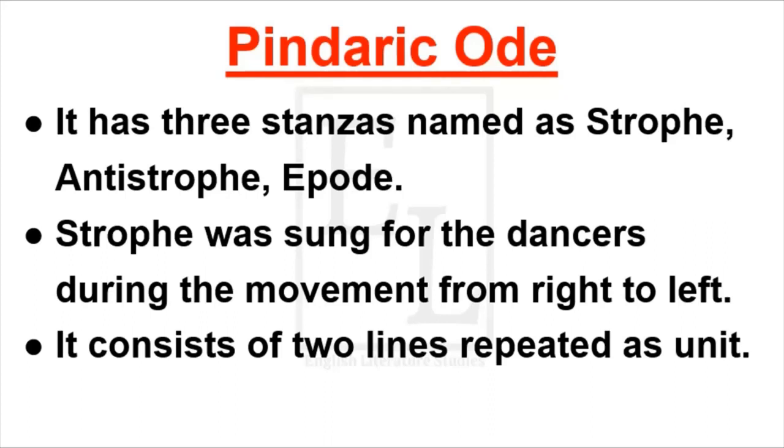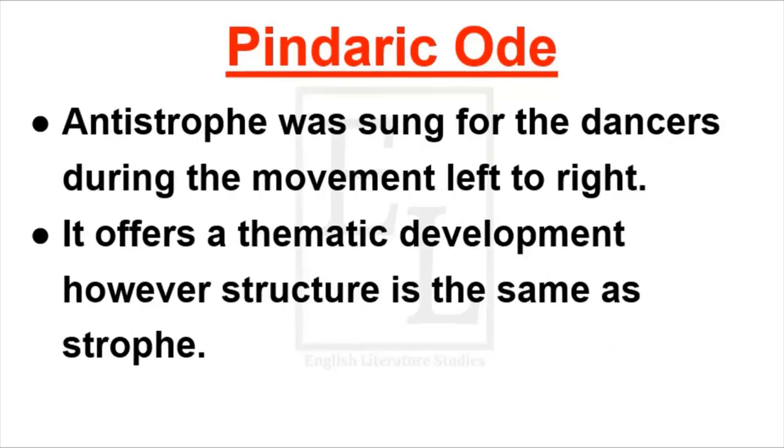The strophe part consists of two lines, and it is repeated as a unit in the poetry. On the other hand, antistrophe was sung for the dancers during the movement from left to right. When the dancers used to move from left to right, the poet used to sing the antistrophe section of the Pindaric Ode. The antistrophe part offers a thematic development, however, its structure is the same as strophe.